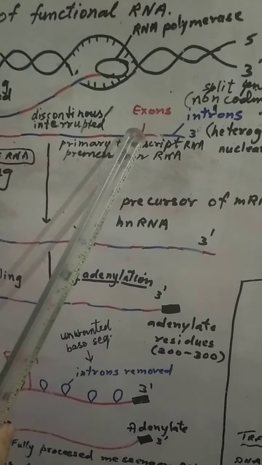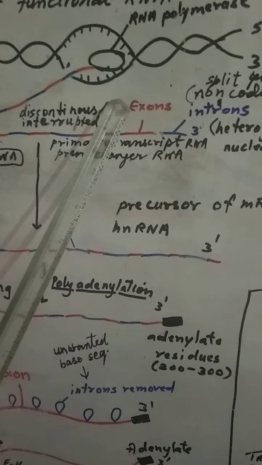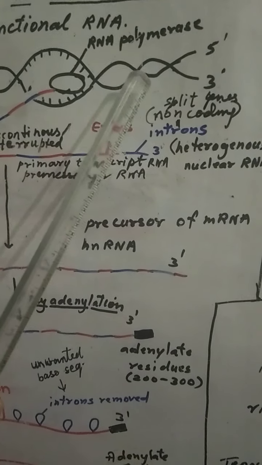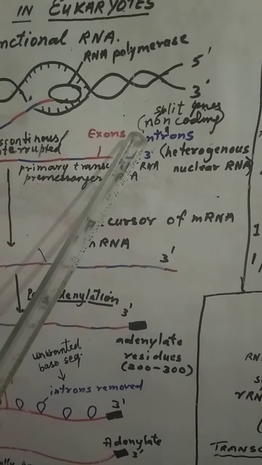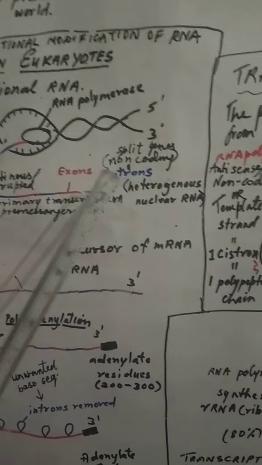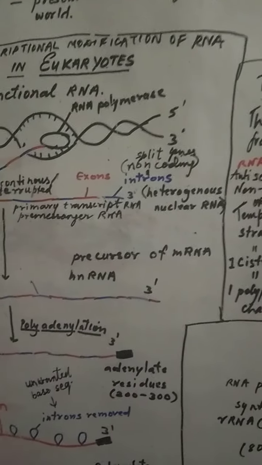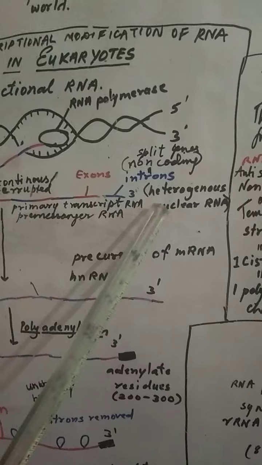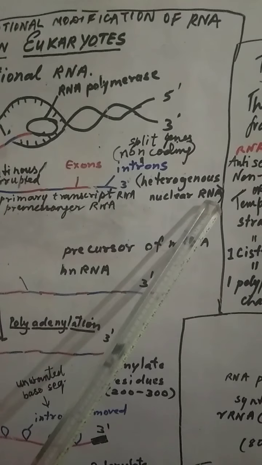This particular RNA is having red and blue sequences. Red ones are symbolizing exons and blue ones introns. So these blue ones, introns, are called non-coding sequences or split genes. They do not code for any amino acid or genetic code. So that's why, as this RNA is having exons and introns, it is called heterogeneous nuclear RNA.